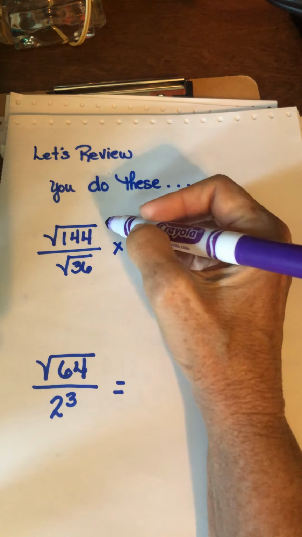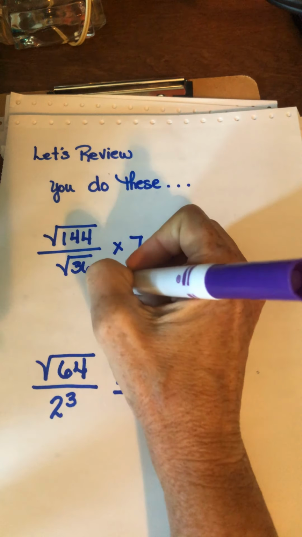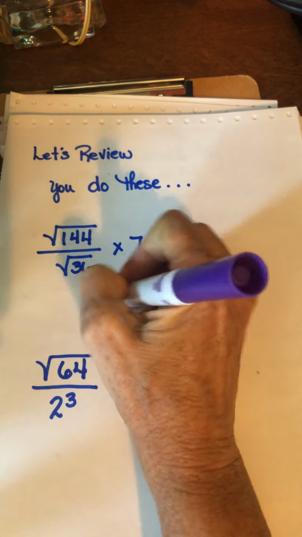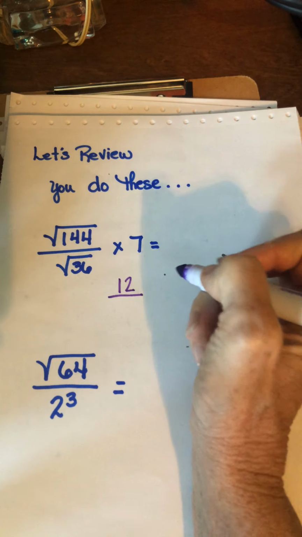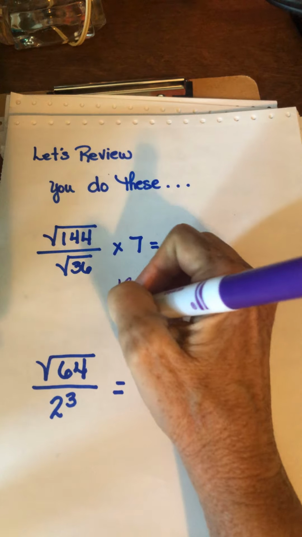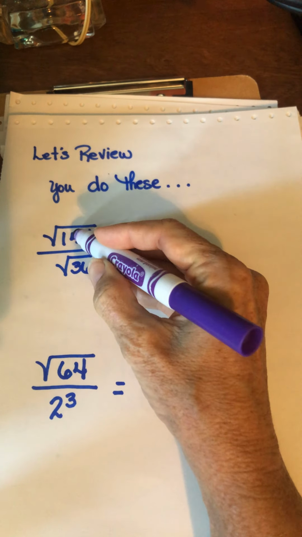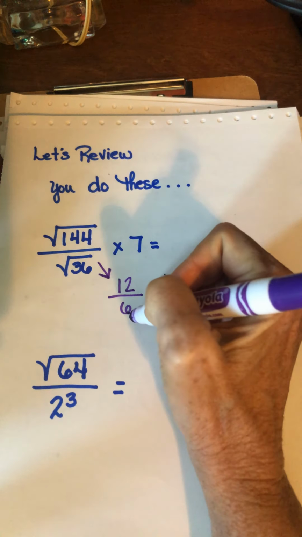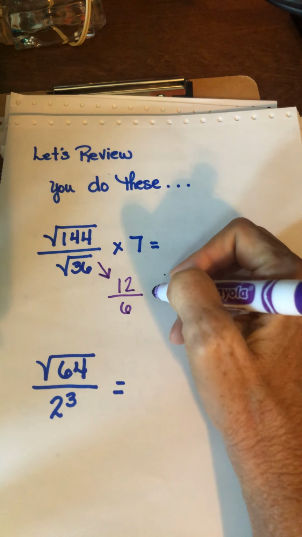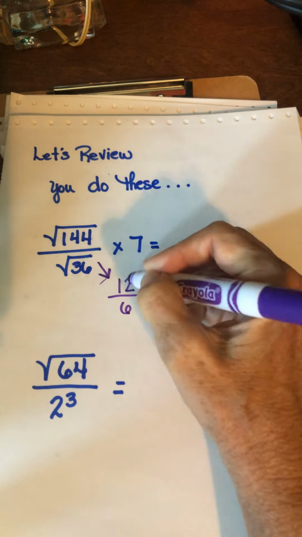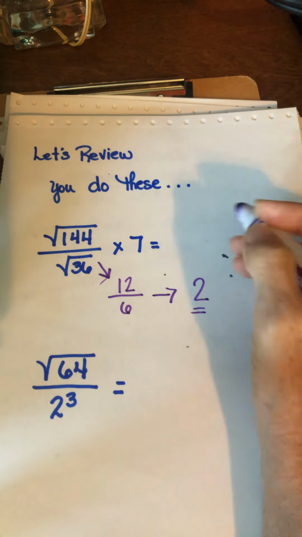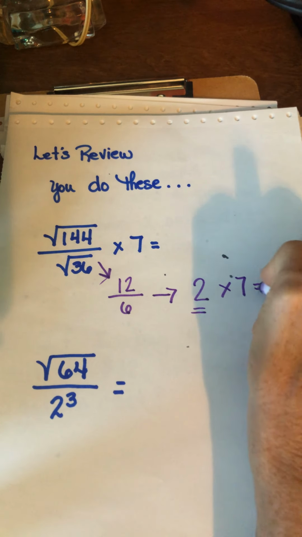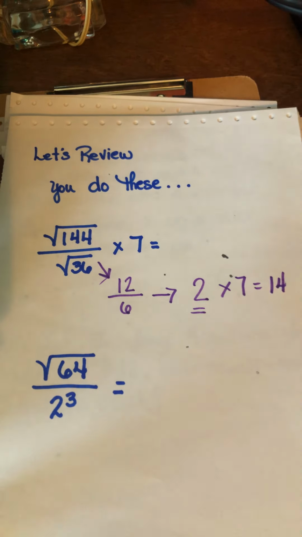Okay, the square root of 144: what times what will give me 144? Well, 12 times 12. And the square root of 36: what times what will give me 36? That's 6. So right now we have 12 over 6. Well, we know that can reduce. 6 will go into 12 two times, so we end up with a solid 2. 2 times 7 is 14, and that's my final answer.